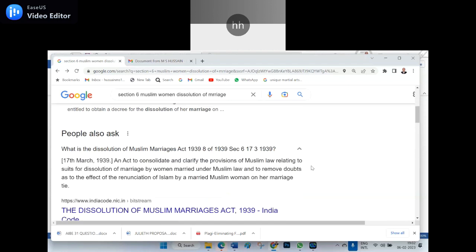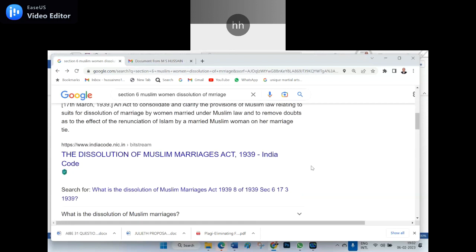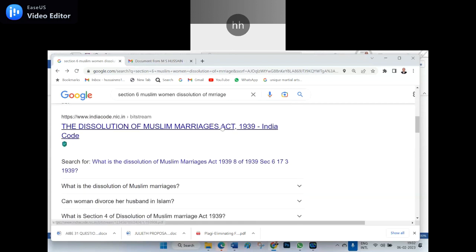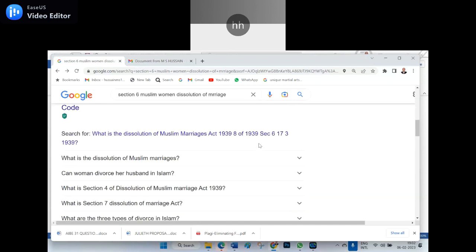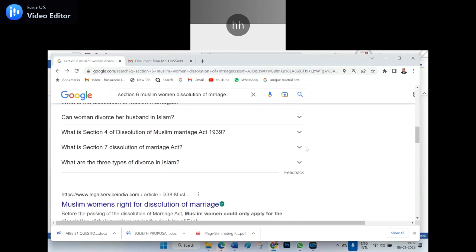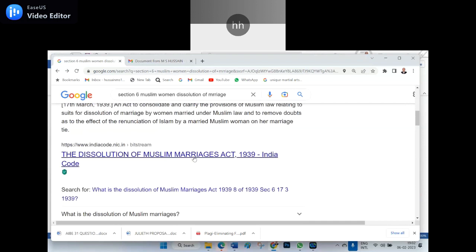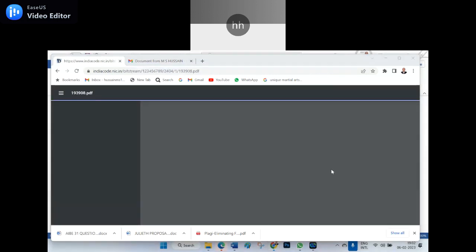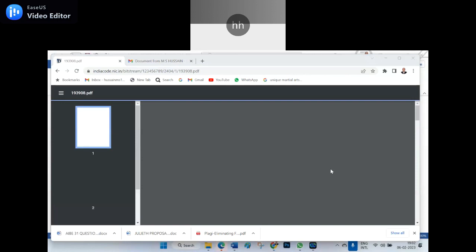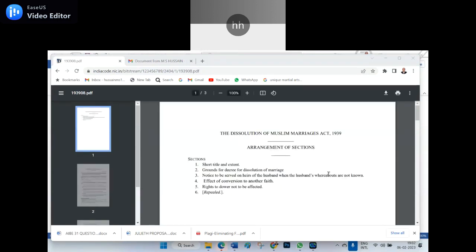An Act to consolidate and clarify the Muslim law relating to suits for dissolution of marriages, the Dissolution of Marriage Act 1939. Let us see the 7th section, here. Let us see what it says. Section 7 is about talaq. So now let us see whether none of these sections, 5, is about maintenance. Yeah, it is buffering. Wait.